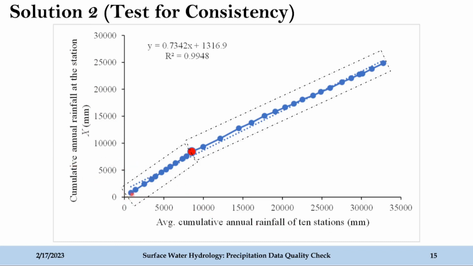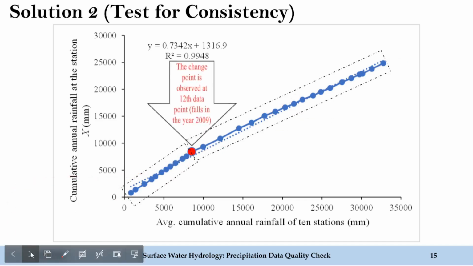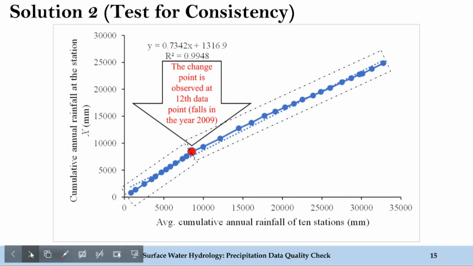So after plotting, we can visually even see that at this point, this was the point beyond which the data become inconsistent, given the fact that there was a sudden change in the trend of the data. Okay, so here it is not having the same slope as this part. So what we can infer here is the change point is observed at the 12th data point, and this 12th data point falls in the year 2009.